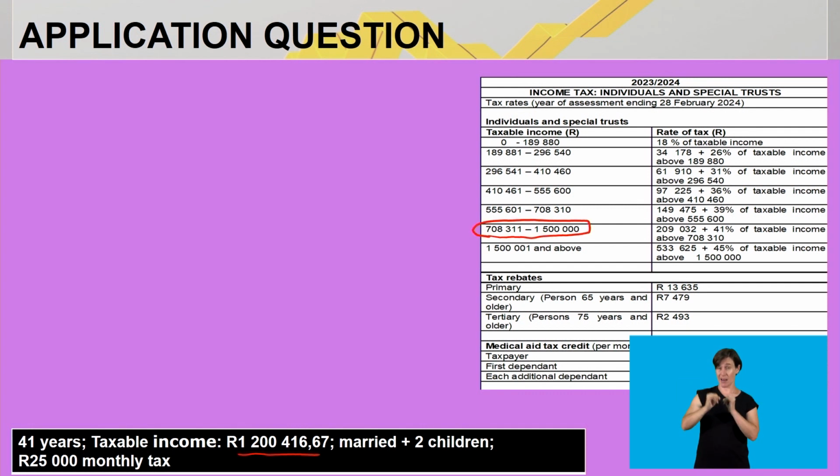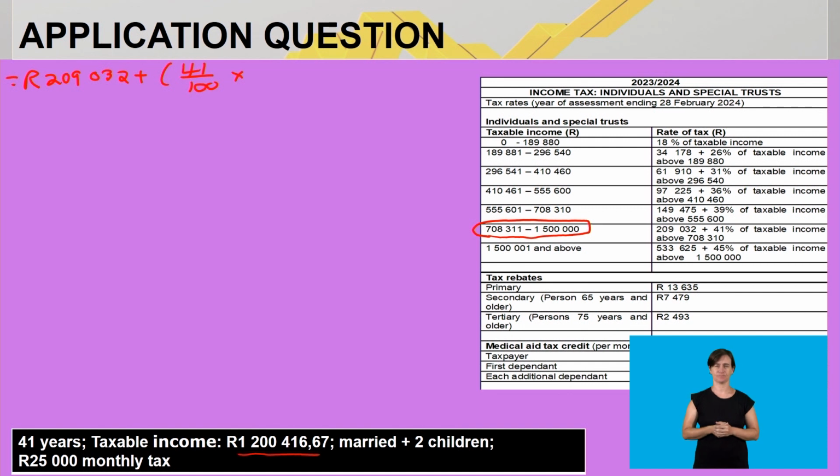So what is applicable here? Mr. Watson will have to pay basic tax of 209,032 rand plus an additional 41% of the taxable amount above 708,000 rand.